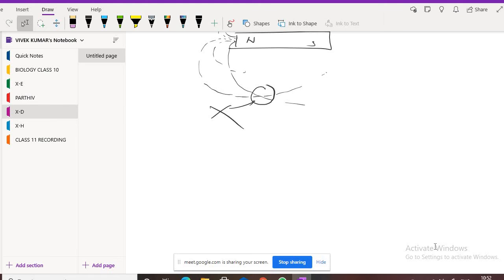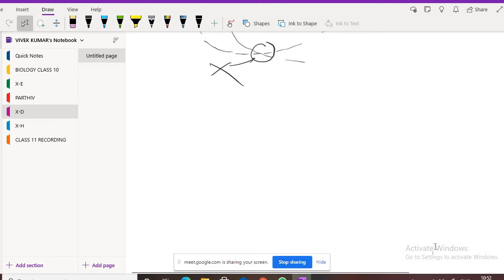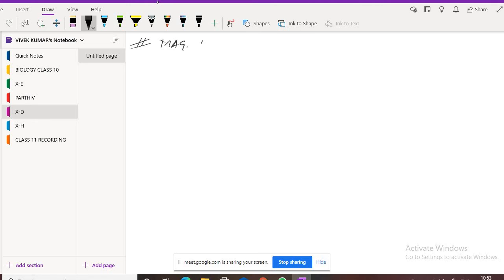Now, let me tell you a very interesting fact. This is the magnetic field of Earth. Okay, this is the magnetic field of Earth. Clear?